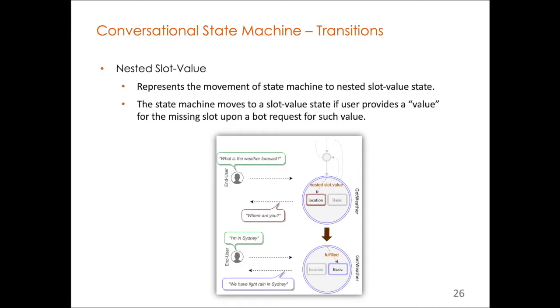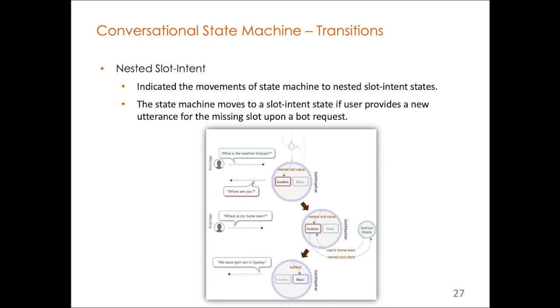The second type of transition is the nested slot value, which is used when something is missing in the user utterance, and the state machine will go to that nested slot value state. As you see here, the location is missing. So when it goes there, the chatbot will ask a follow-up question to fulfill that slot.